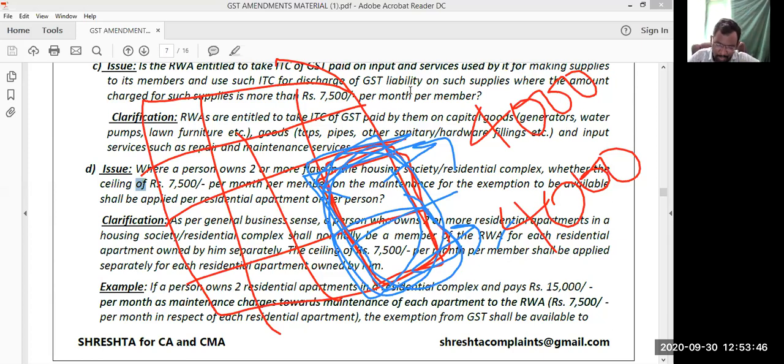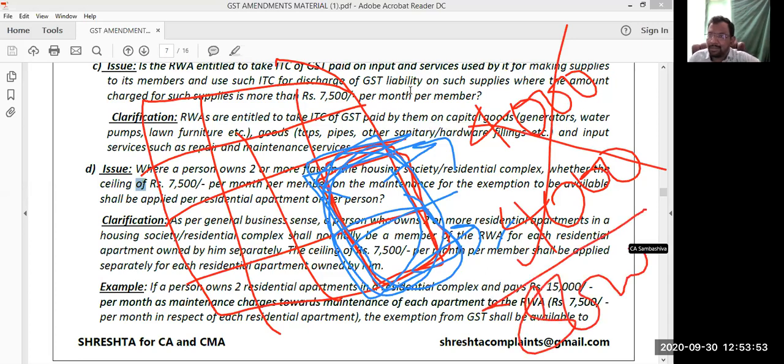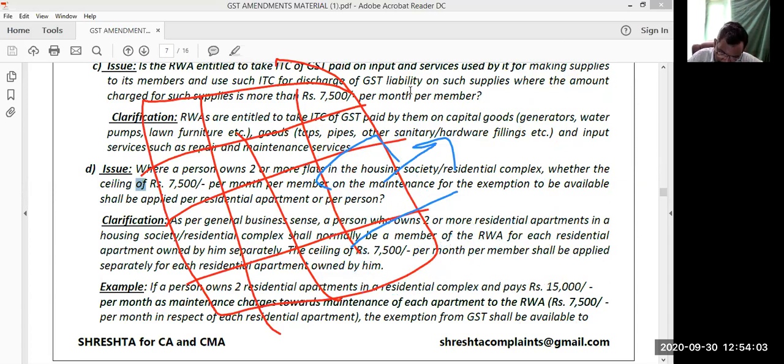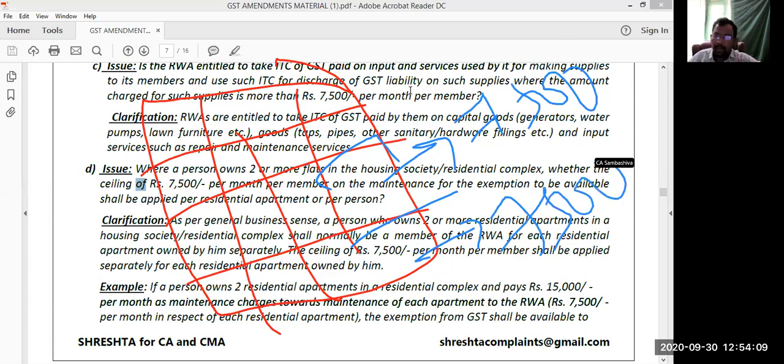This is wrong. You should not calculate like this. Aggregating to 8,000, greater than 7,500, so liable to GST, is not correct. You need to apply separately. You need to apply separately. Are you following? Right? So separately, you need to apply 7,500. Any doubts?